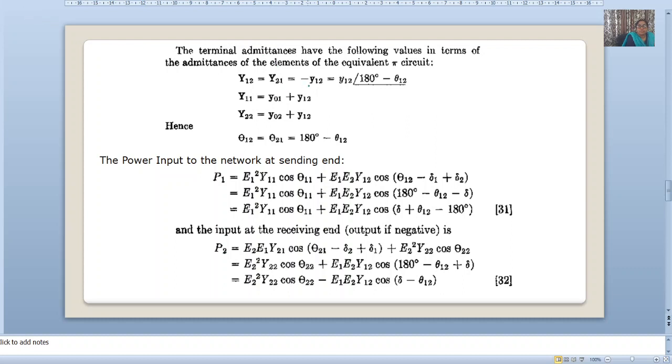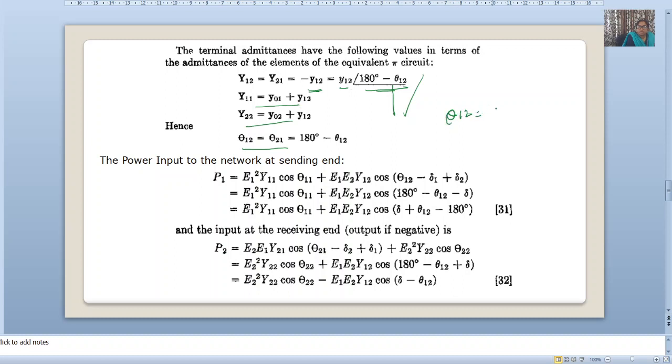Now Y12 is equal to Y21, that is minus Y12 small, and we can write this minus Y12 as Y12 at an angle of 180 degrees minus theta 12, while Y11 is Y01 plus Y12 and Y22 is Y02 plus Y12, this we already know. So I will not go into detail on this. Now this theta 12 is equal to theta 21, so this is our theta 12.